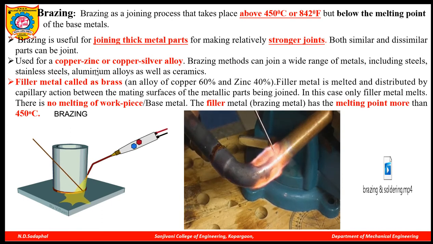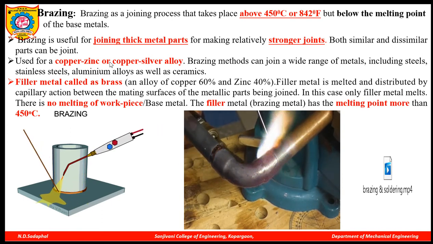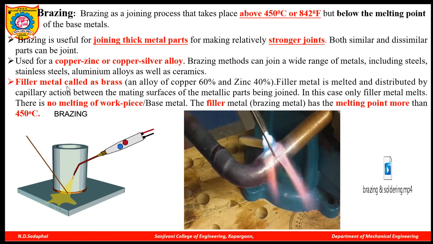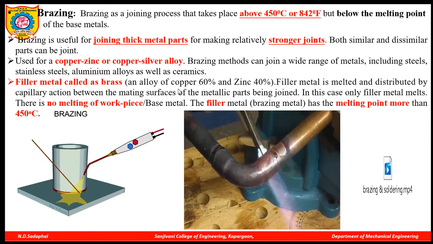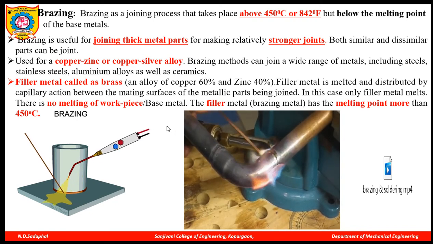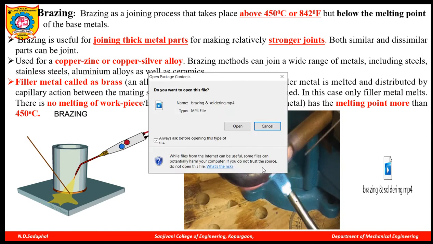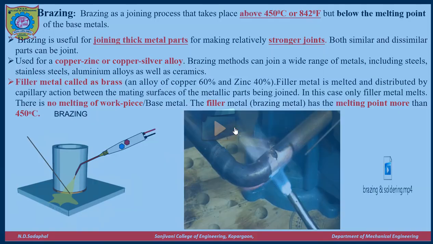Generally it is used for copper, zinc and copper silver alloy. For this type of material we can use the brazing process, and the filler metal used in the process is copper 60%, zinc 40%. These alloys we can use. So we can see the video here.